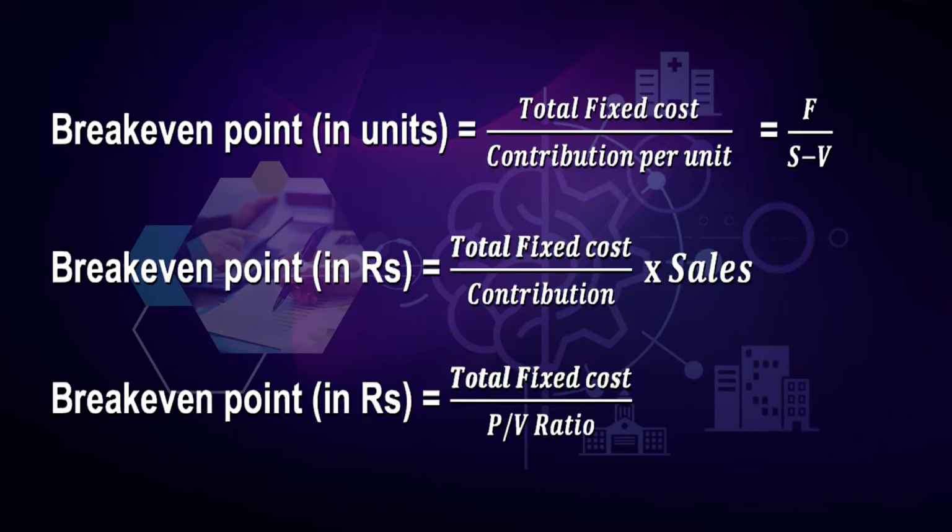At this point, the business is also able to recover the assets and profit is earned after crossing this point. The formulas of break-even are: break-even point in units is equal to total fixed cost divided by contribution per unit, which can also be written as F divided by S minus V. Break-even point in rupees is equal to total fixed cost divided by contribution into sales. Break-even point in rupees is equal to total fixed cost divided by PV ratio.